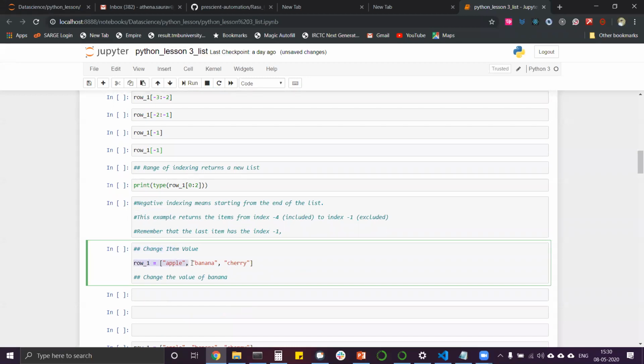I have this row_1: apple, banana and cherry. Now I want to change the value of banana to oranges. What should I do? Or any other fruit name? Anyone?